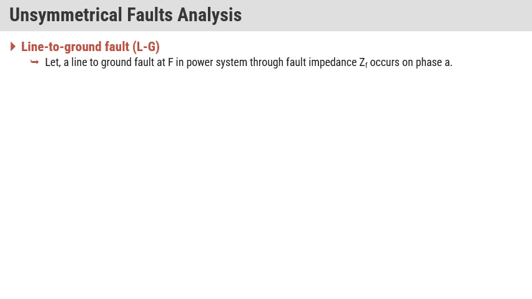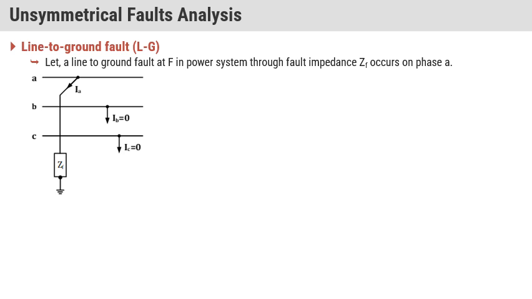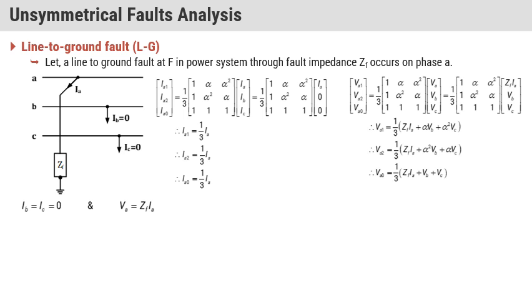First one is unsymmetrical fault analysis. First type is the line to ground fault. Let the line to ground fault at a point F in a power system through the fault impedance ZF occur on phase A. The other two line currents, IB and IC, are zero, and the voltage of phase A, VA, is equal to ZF into IA. These are some parameters we already derived in power system two.